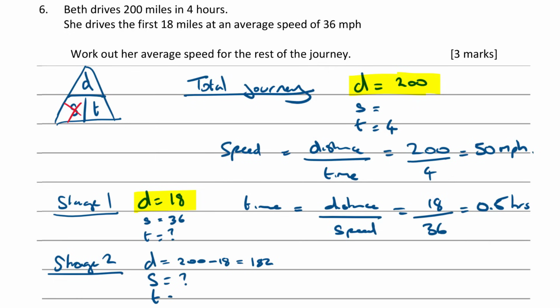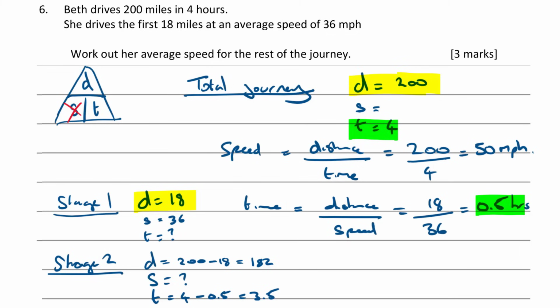Do we know the time? Well, again, we know that the time for the whole journey was 4 hours. We've just calculated the time for stage 1 to be half an hour. So that leaves us with 4 subtract half an hour. That leaves us with 3.5 hours then, doesn't it? For the second stage of the journey.